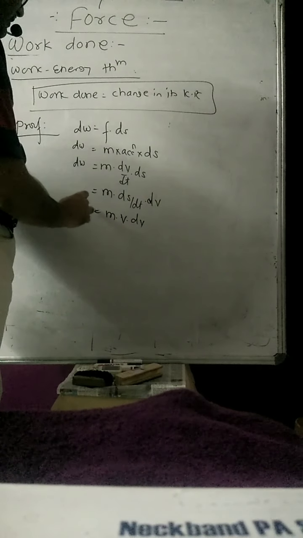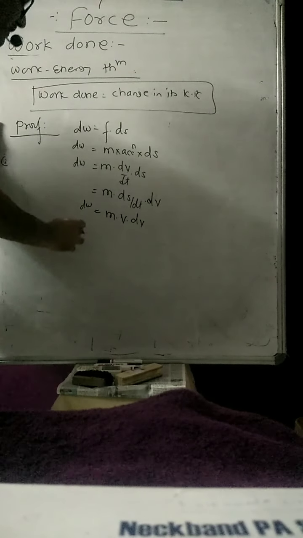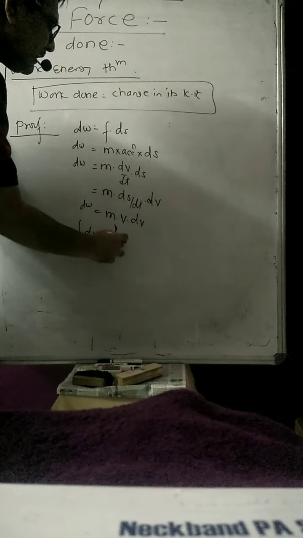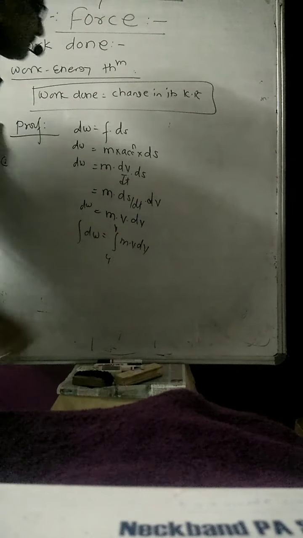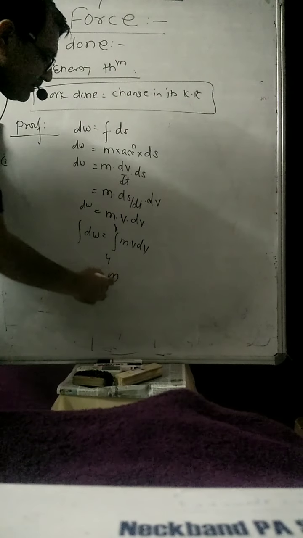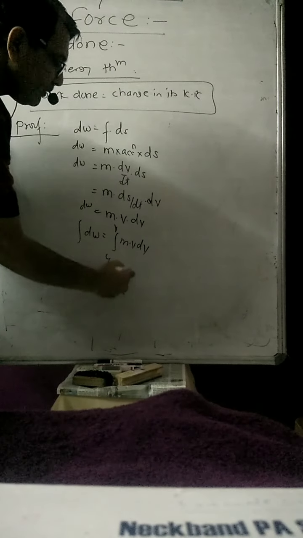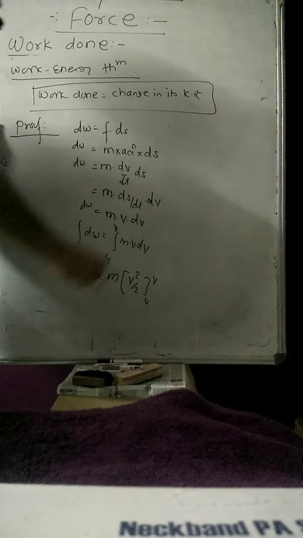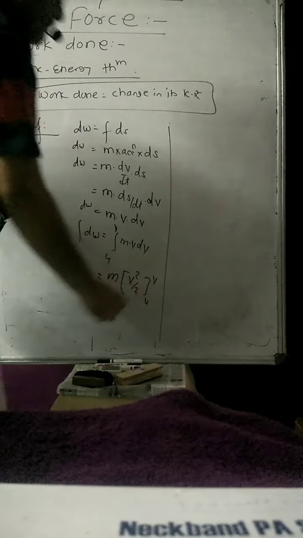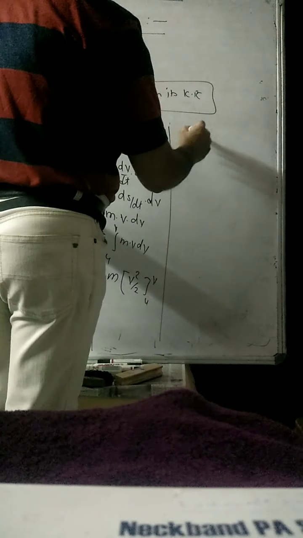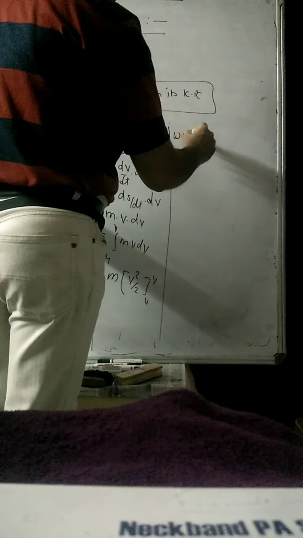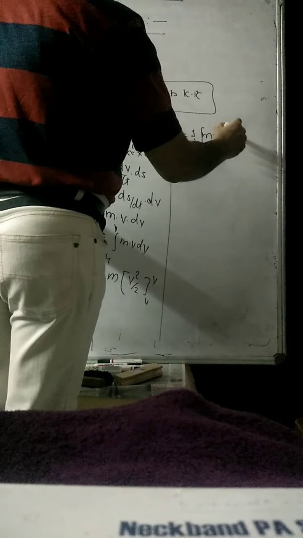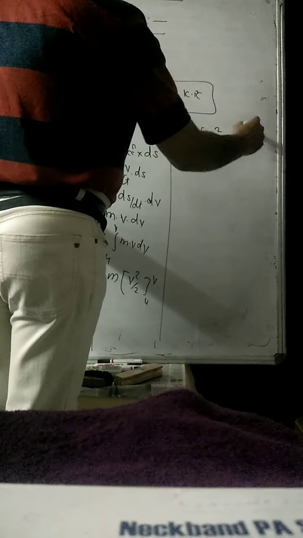And if I want to find the total work done when the velocity of the body changes from u to v, it is m into v dv. m is a constant quantity, and the integration of v is v square by 2 from u to v. Putting the upper limit minus the lower limit, the total work done is equal to 1/2 m v square minus 1/2 m u square.